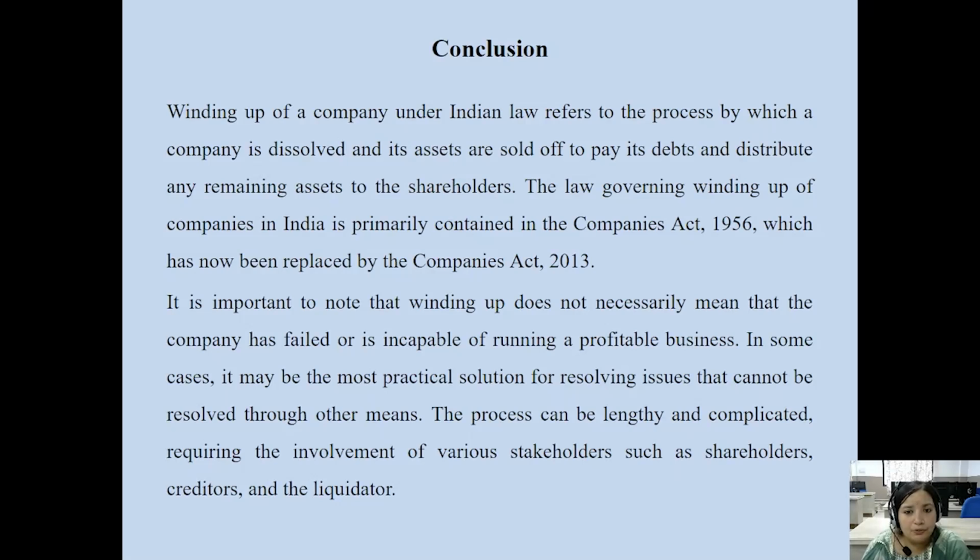Whatever issue or case is pending with the company must be resolved before winding up, so that we can have a smooth, clear and efficient winding up of the company. So the company tries to find all possible solutions for resolving the issues and any pending cases in the court of law before officially ending the life of the company